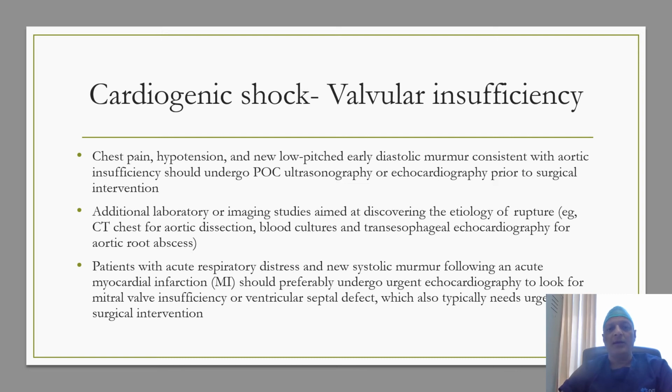Acute MR and ventricular septal defect usually occur in the setting of myocardial infarction, while acute aortic regurgitation occurs in the setting of aortic dissection or aortic root abscess. Other than echocardiography, CT chest is required for aortic dissection, while blood culture and transesophageal echocardiography are required for the diagnosis of aortic root abscess.